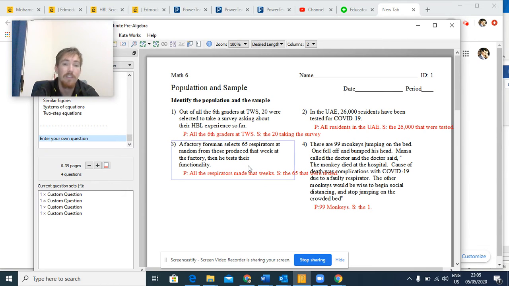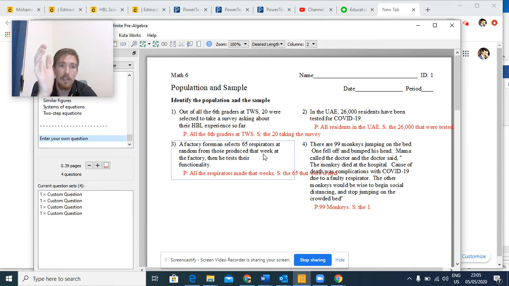They come from the factory during the week. So out of all the respirators that were made at the factory that week, 65 of them were tested. So that 65 is a sample. It's just a sliver, representative of all the respirators that were made that week.